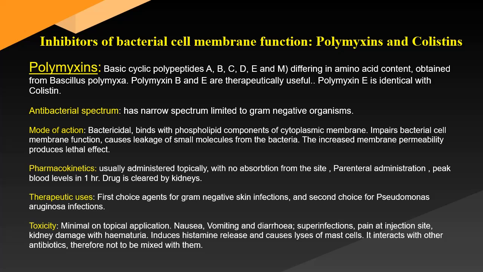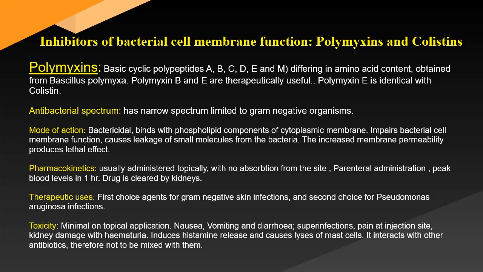Coming to the last section of antibiotics, a class called inhibitors of bacterial cell membrane function. The drugs coming under this class are polymyxins and colistins. We are aware of the significance of the cell membrane, which takes care of the osmolality of the cell. So, if the cell membrane is ruptured, cell lysis will take place in the bacterial cell. Under this class, we have a strong basic cyclic polypeptide which occurs in the form of polymyxin A, polymyxin B, C, D, E, and M, differing in their amino acid content, and they are obtained from Bacillus polymyxa.